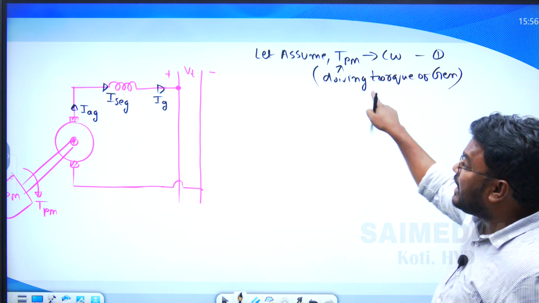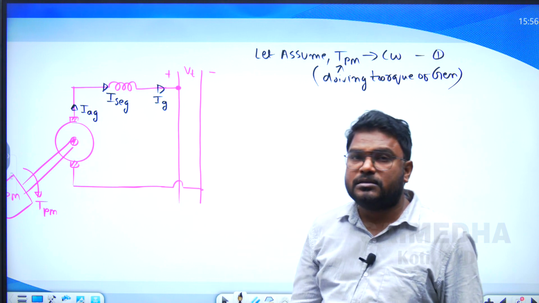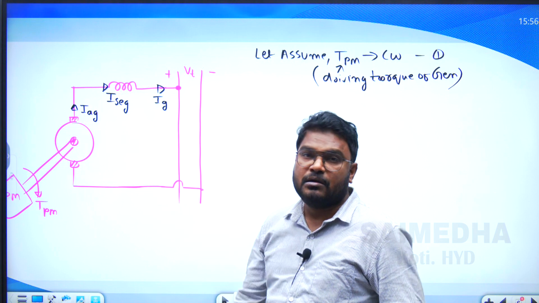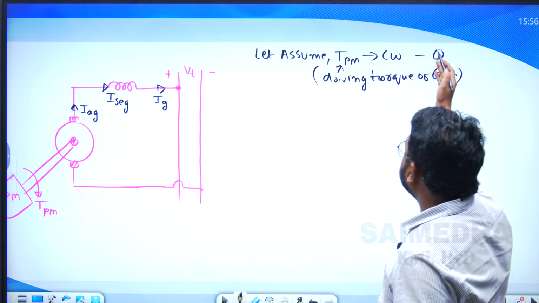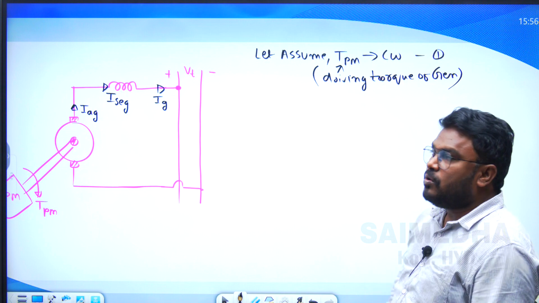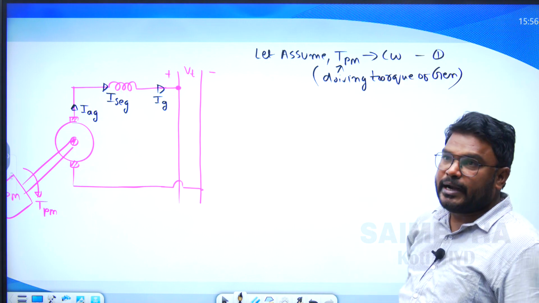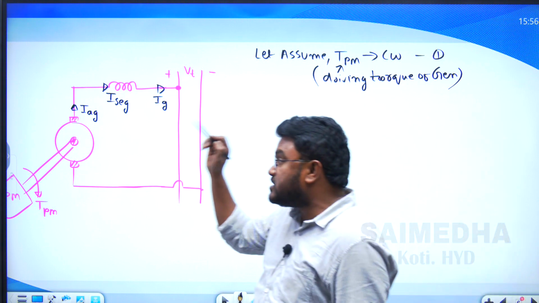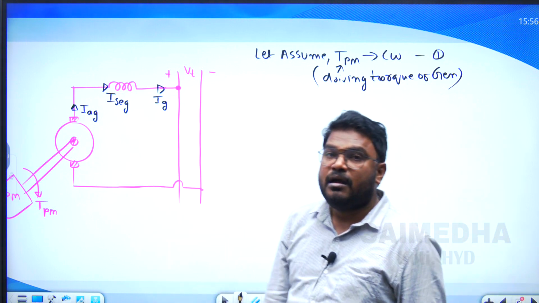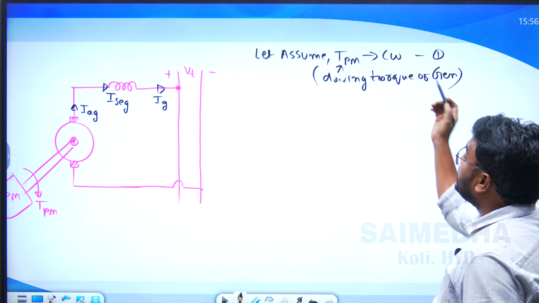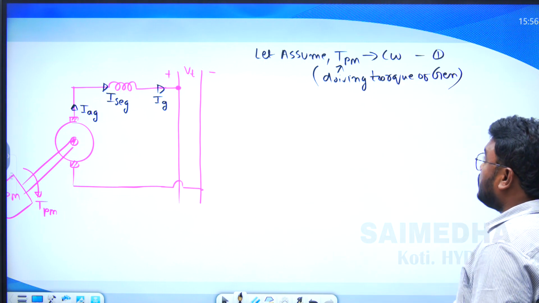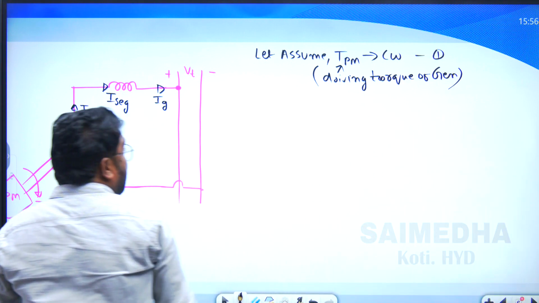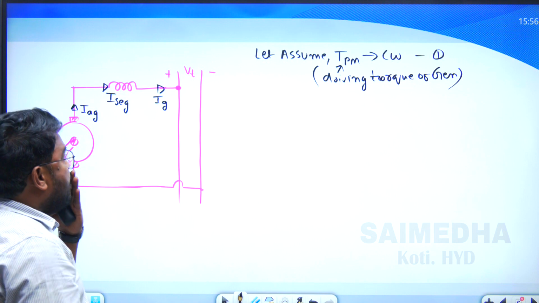In the generator, motoring action also takes place. Due to this, electromagnetic torque is produced in the armature, which acts in the opposite direction to the prime mover rotation. If the prime mover rotates in the clockwise direction, then the electromagnetic torque from motoring action in the generator acts in the opposite direction to the rotor rotation, that is, the prime mover rotation. So exactly, it is the anti-clockwise or counter-clockwise direction.